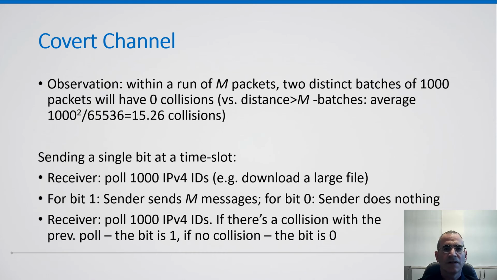For this, the receiver polls 1000 IPv4 IDs, for example, by downloading a large file over QUIC. To signal the bit 1, the sender makes the pivot host send M messages. To signal the bit 0, the sender does nothing. Finally, the receiver polls another 1000 IPv4 IDs again. If there are collisions, the bit is 1. If there are no collisions, the bit is 0.